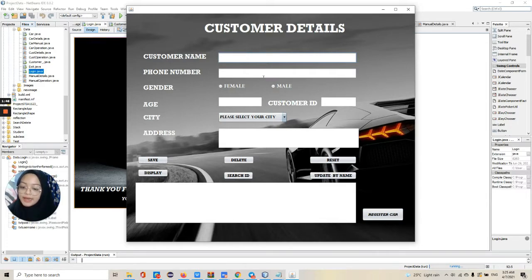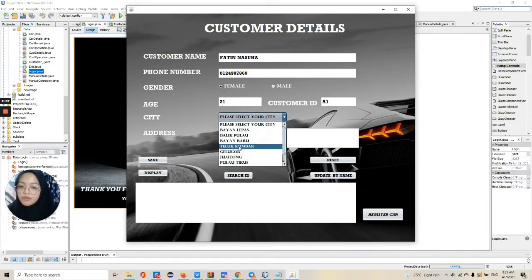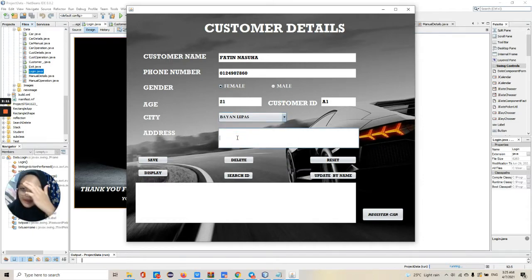For example, I put my name, Fatin Nasuha, and then my phone number. Female, my age is 21, and my customer ID, for example, I want A1. Then my city, which is Bayan Lepas, and I input my address here.